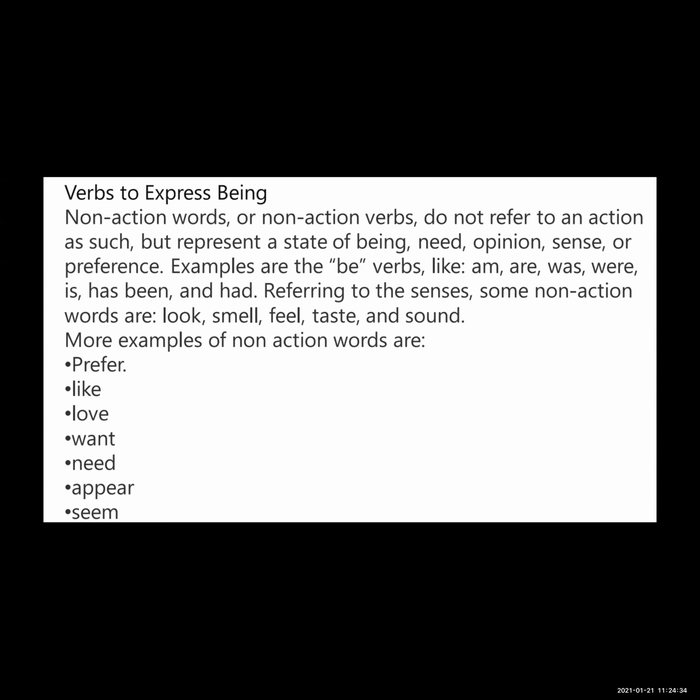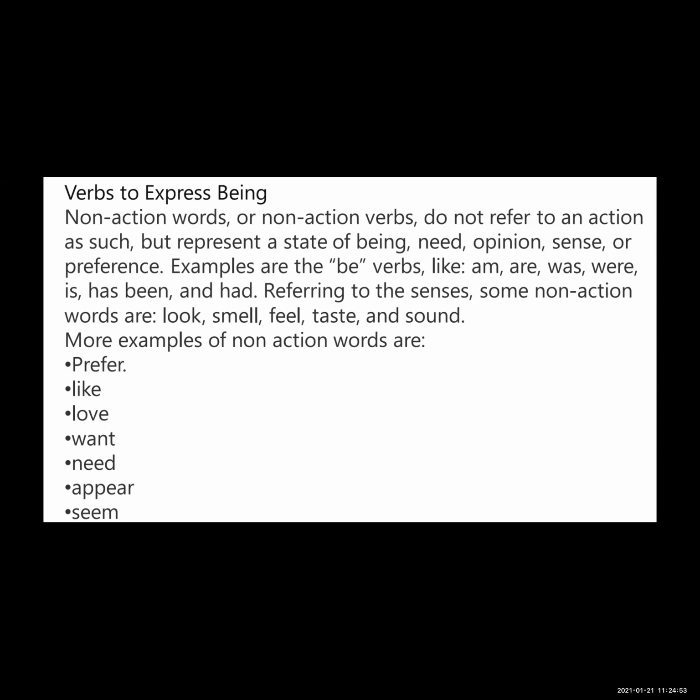So these verbs are the non-action verbs.